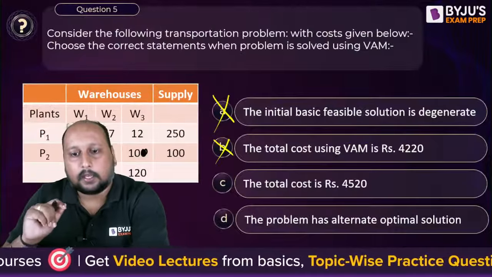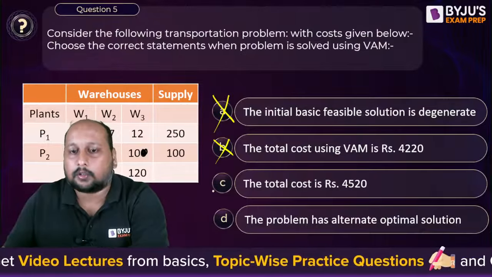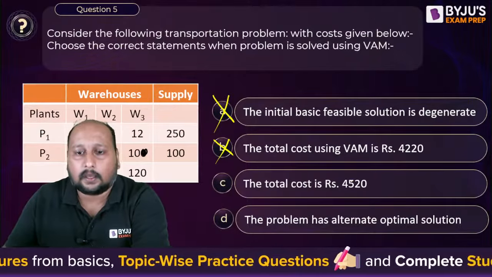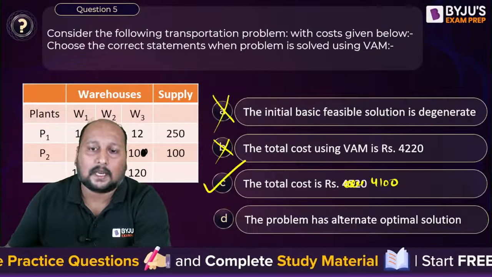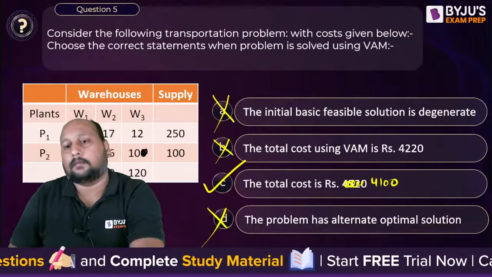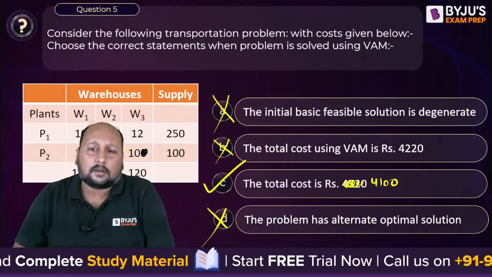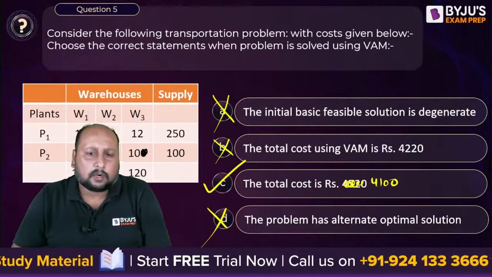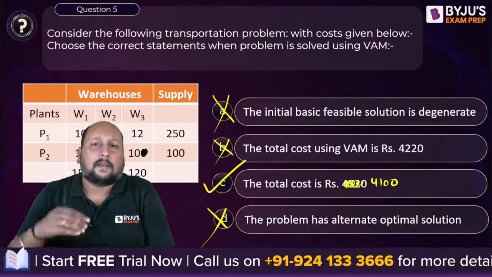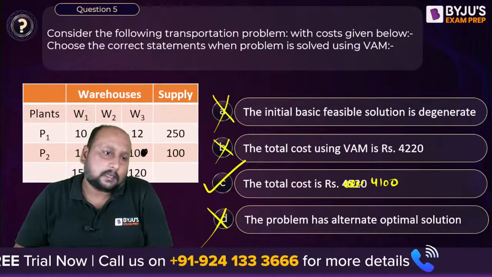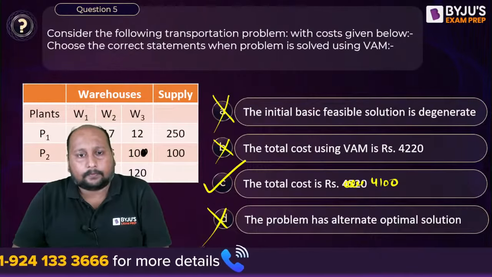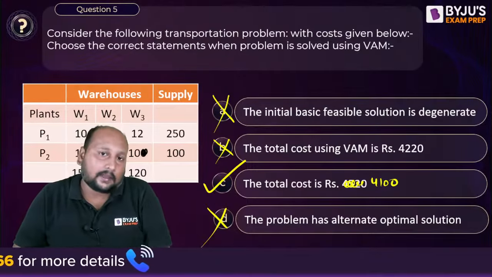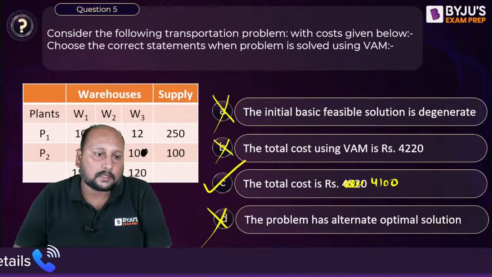So are we having an optimal solution? Yes. What's the total cost? The value should be 4100. So option C is correct, and I think that would be 100. In that case you are getting different values. With 100, the value will come out right. We have converted this into 10 and we are getting option C as the correct answer. Clear? If you take 100, I think your options will be matching. Now this is correct.